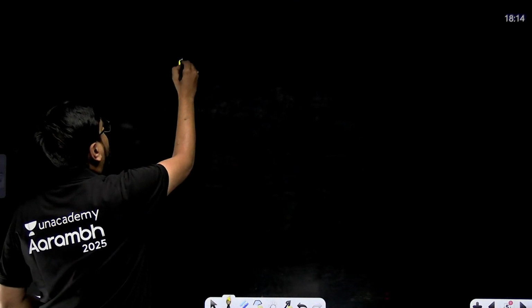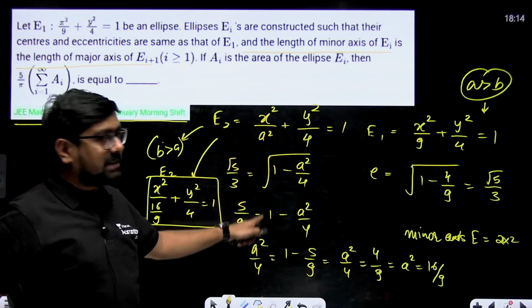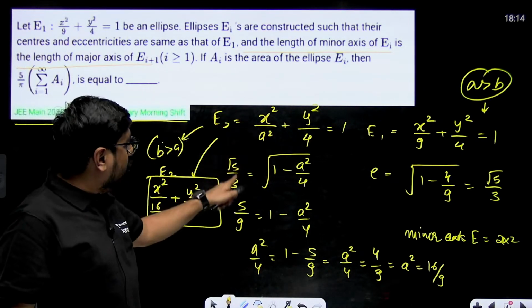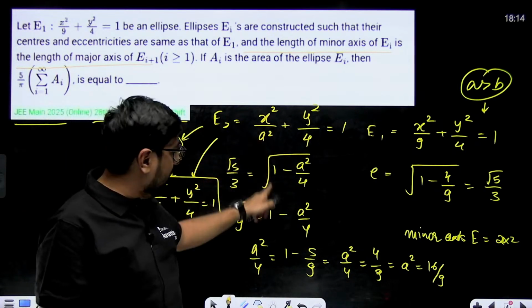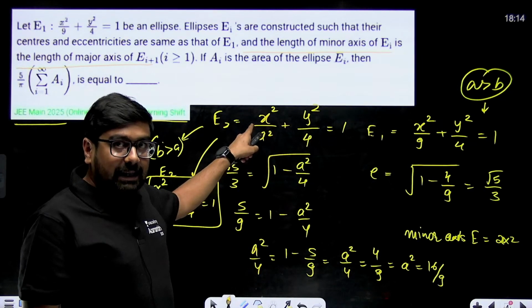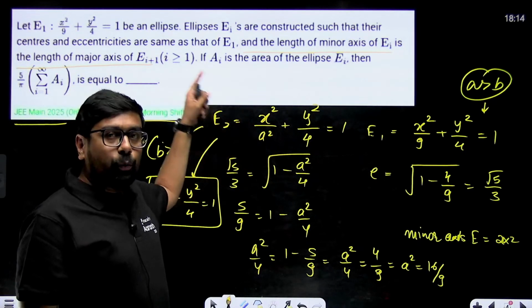Now for E3, what is it saying? Length of minor axis for E2 will be equal to length of major axis for E3. What is the length of minor axis for E2? 2A is the minor axis. So 2A will be equal to 2B.